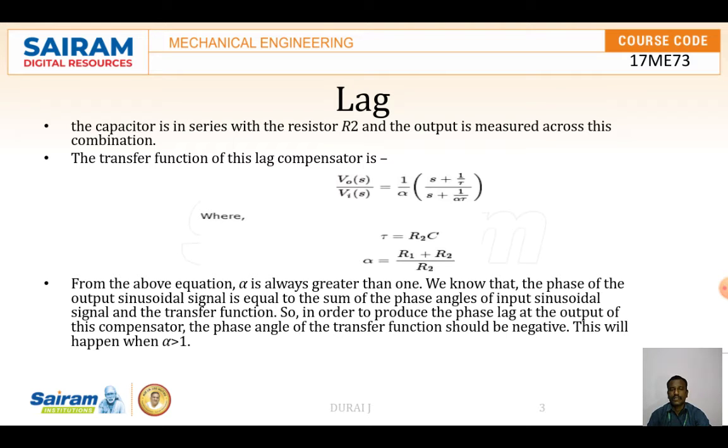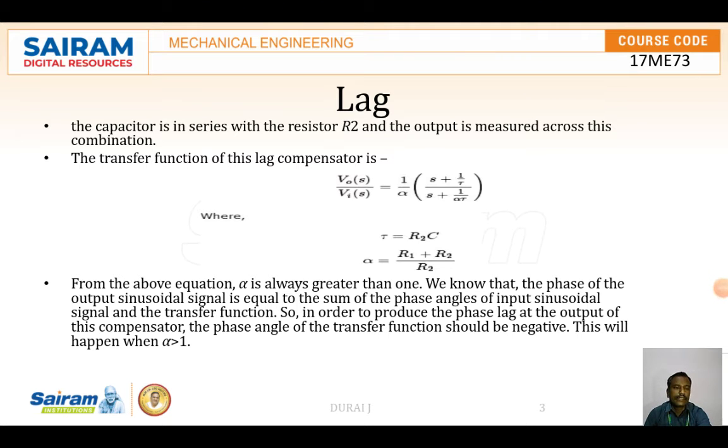We know that the phase of the output sinusoidal signal is equal to the sum of the phase angles of the input sinusoidal signal and the transfer function. In order to produce the phase lag at the output of the compensator, the phase angle of the transfer function should be negative. This happens when alpha is greater than 1.